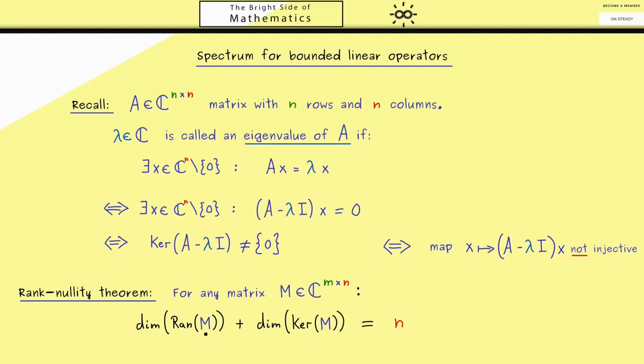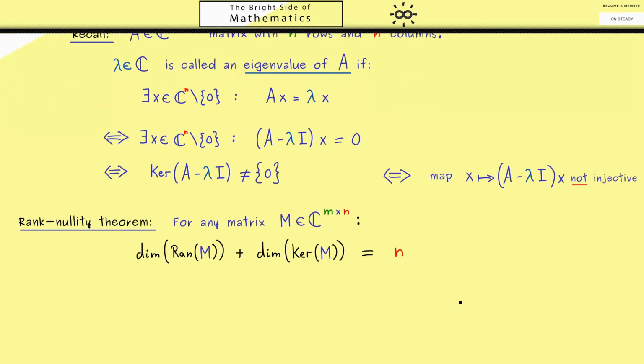Now, because this formula connects the range and the kernel, we immediately get for square matrices and this map that injectivity, bijectivity and surjectivity are indeed the same thing. Hence, here we could also say this map is not surjective, or simply the map is not invertible. However, if we leave the finite dimensional case, this rank nullity theorem will not hold anymore. For this reason, we immediately get different possibilities for which the invertibility of this map can fail.